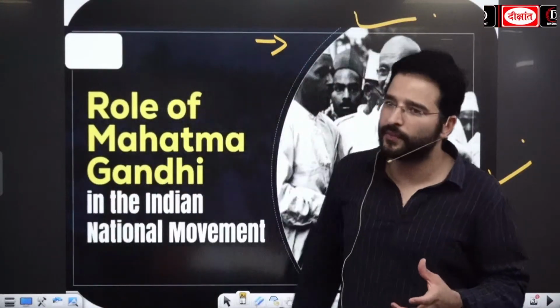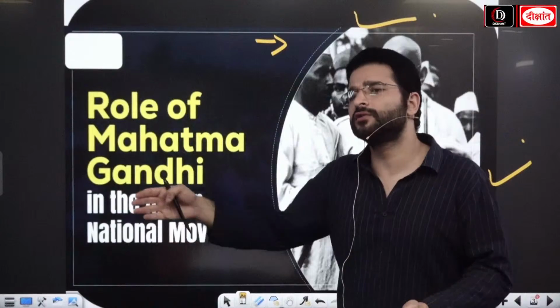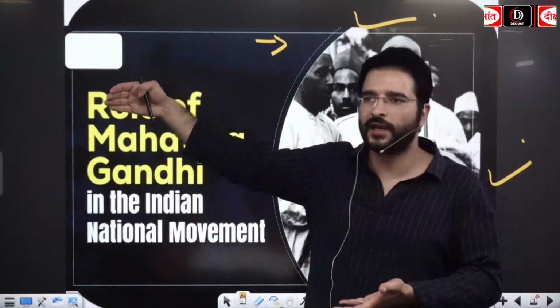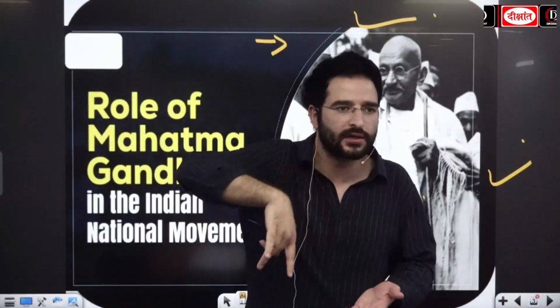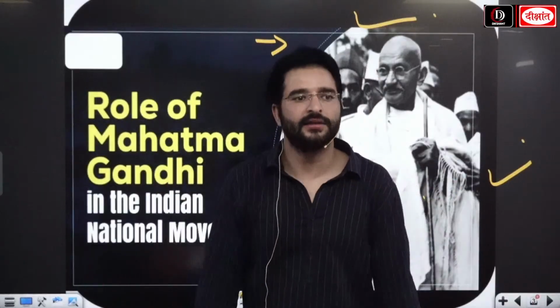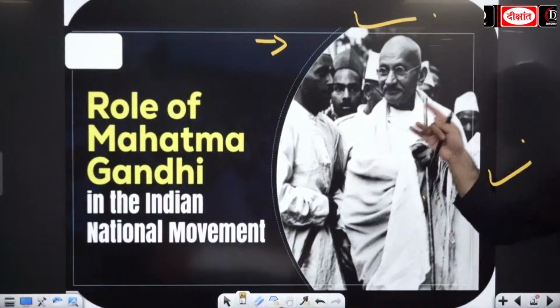So he wanted to go with skill-based education. He wanted to go with the decentralized form of governance. For example, we are going to see that he also believed in socialism. That means collective ownership of the means of production. Everyone is equal. They all can benefit from the resources of this society. So guys, regarding Gandhi ji, please remember this.